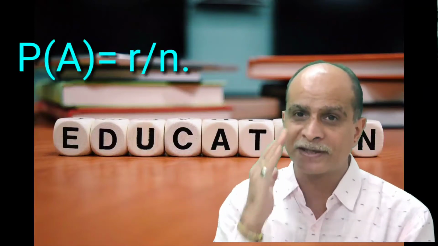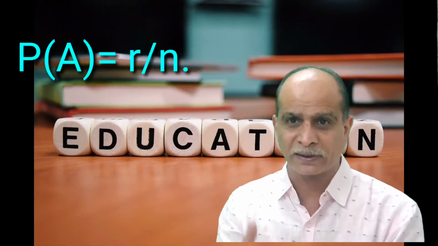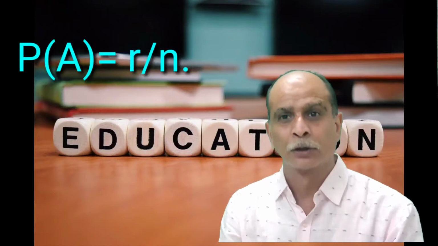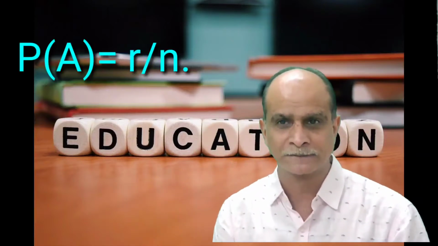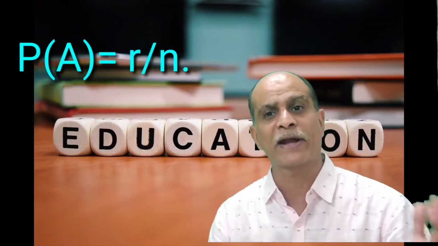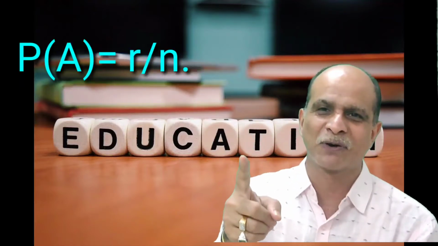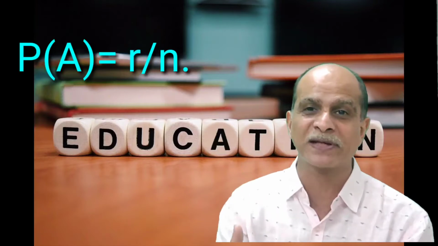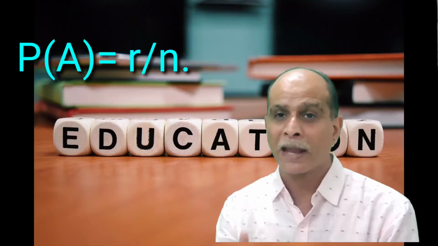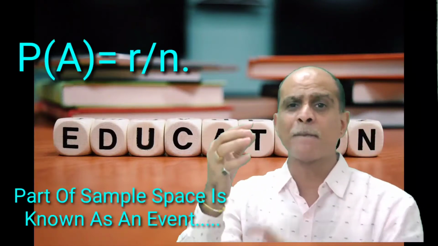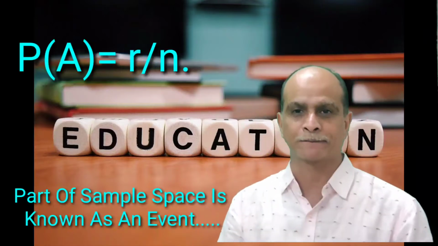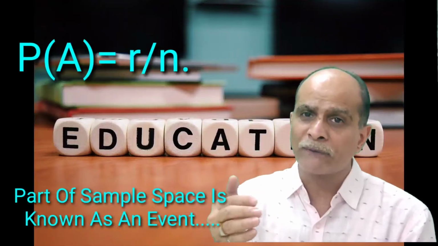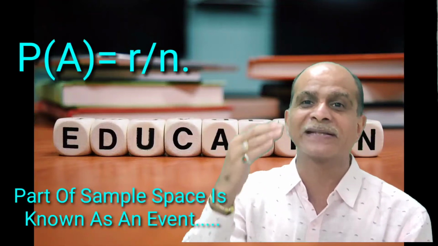So in statistics, there are many experiments. When you conduct an experiment, you get results. The total number of results, the total number of elements of the experiment, that is known as what? Sample space, and the number of elements in a sample space is denoted by N. A part of a sample space is known as an event. Let me tell you, a part of a sample space is known as an event.